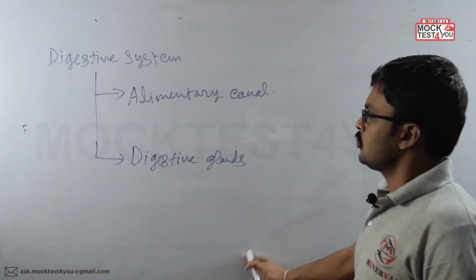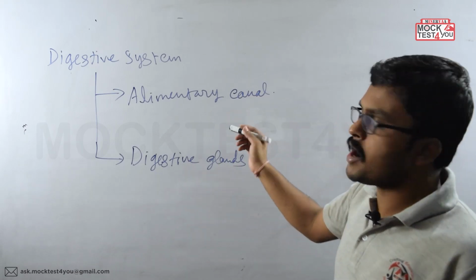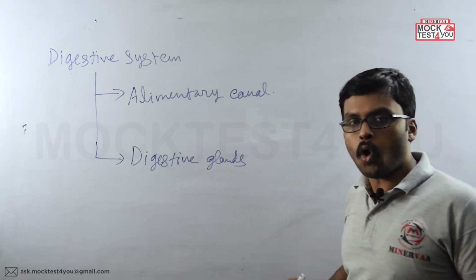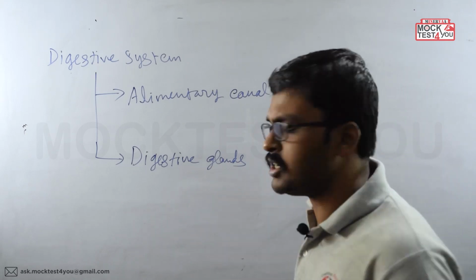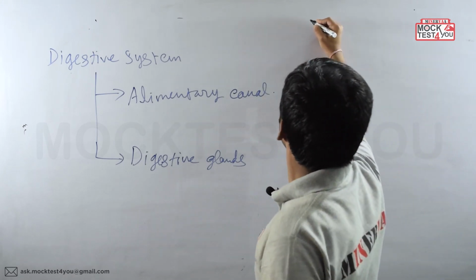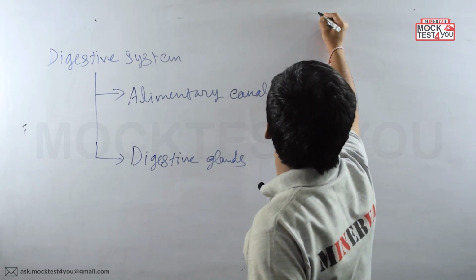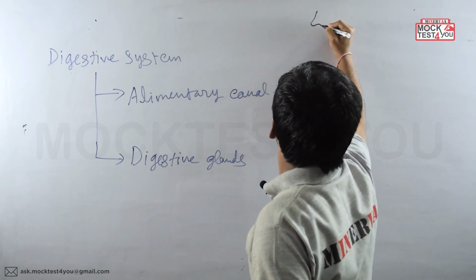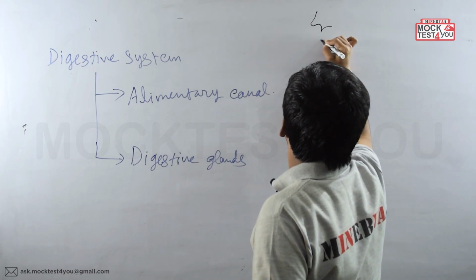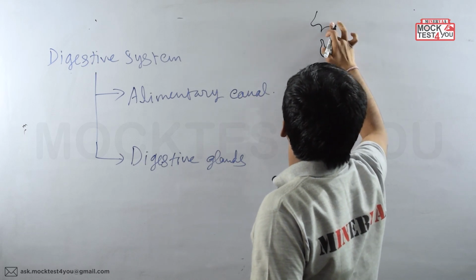So alimentary canal and the digestive glands together are making our digestive system. So first of all we are starting with the alimentary canal. Now from where is it starting? It is starting from the opening of our oral cavity. So that means from the lips region. So here let me draw. So this is the nose, and this is the mouth.